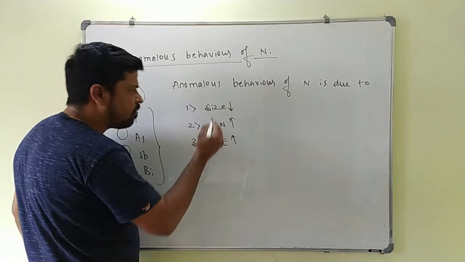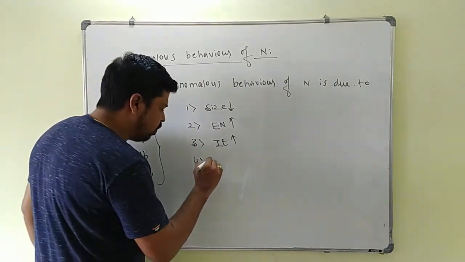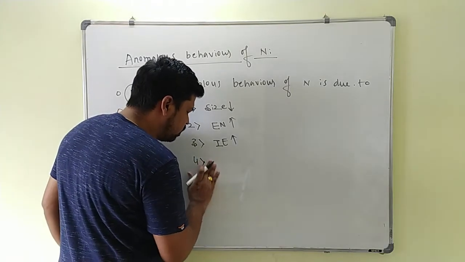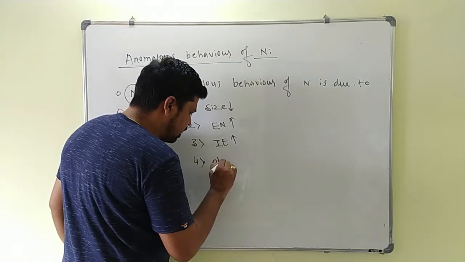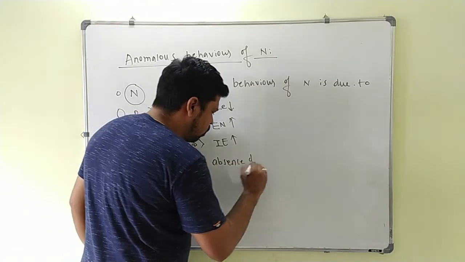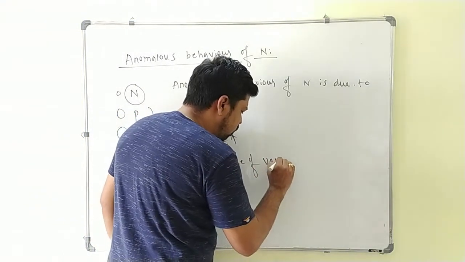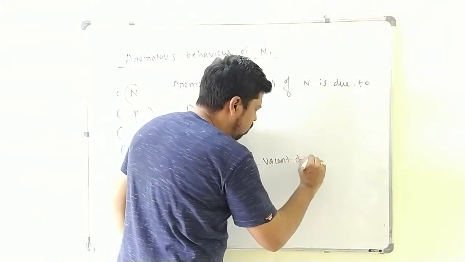The fourth point is what? The anomalous behavior of nitrogen is because of what? Due to absence of vacant d orbitals.